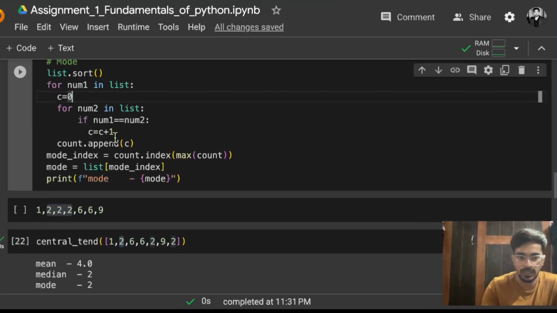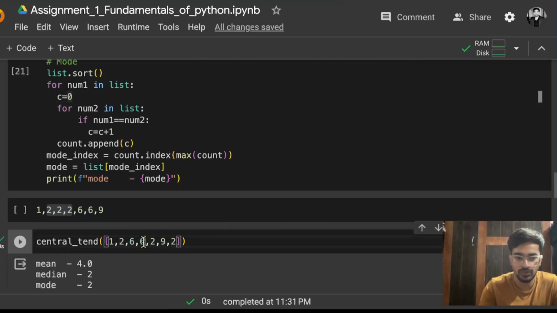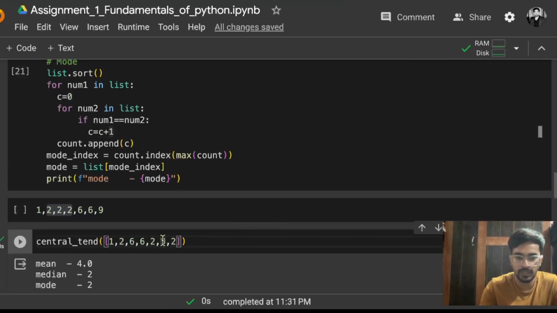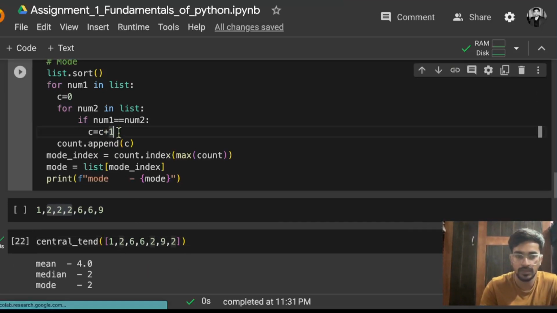C becomes 1 again, because when this loop starts again, C becomes 0 again. So for each element, C starts from 0, and then it will start counting whether there is more count of that number or not. So 2 equals 2 makes it 1, then it will check 2 equals 6 or not, 2 equals 6 or not. Then here 2 equals 2, so the count becomes 2. Again it will check for 9. So no. Again at the last, 2 equals 2, so it will increment again. That means this time it will become 3. So the count of 2 will be 3.